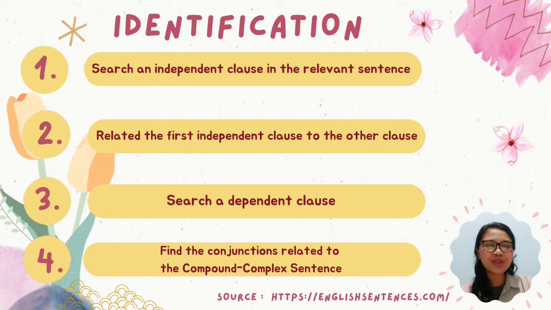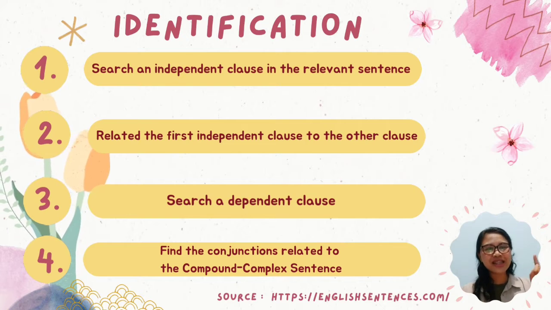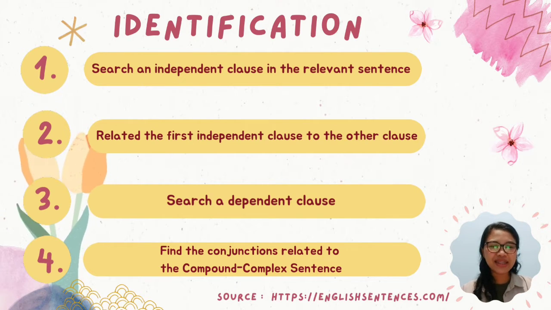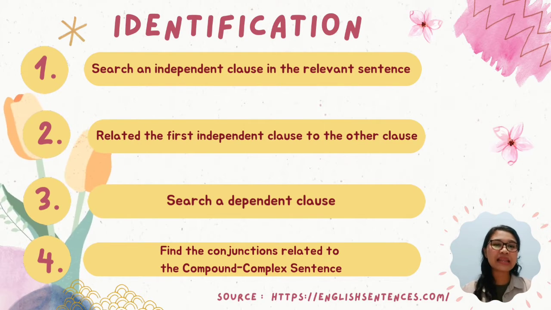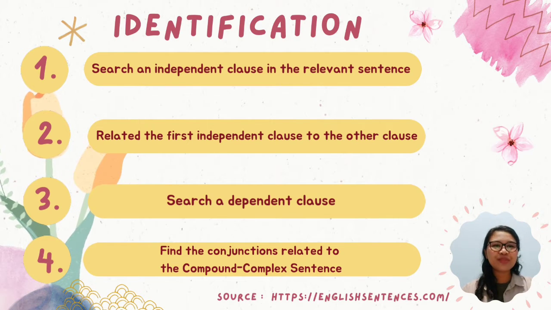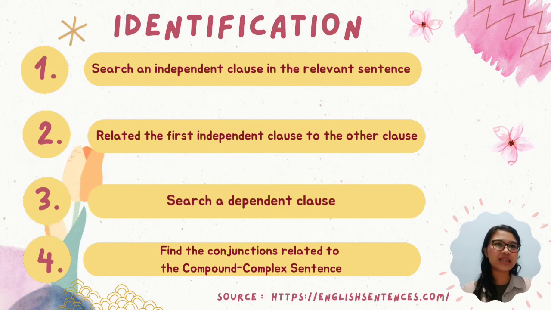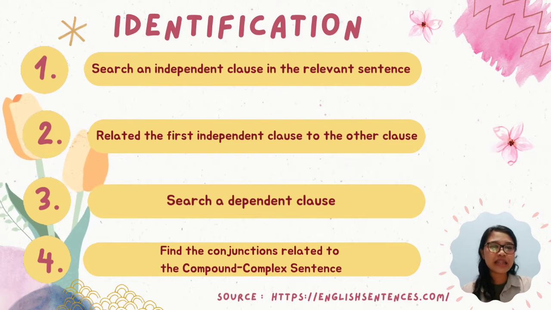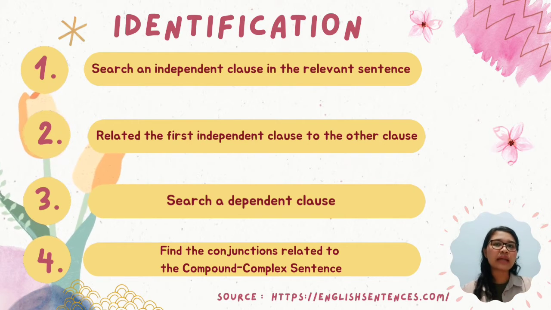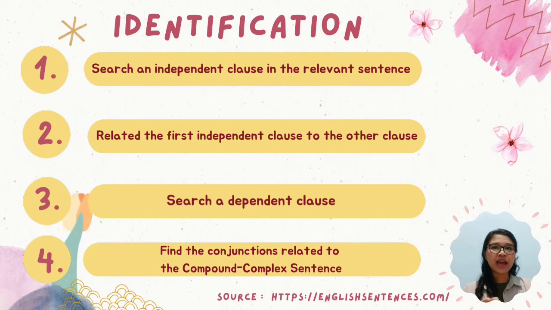At this time, I'm going to talk about how to identify whether a sentence is a compound complex sentence or not. First, we should know the characteristics of a compound complex sentence. Like Fitratul said before, a compound complex sentence has two independent clauses joined with one or more dependent clauses. So we should search for an independent clause in the relevant sentence. Then we should find and relate the first independent clause to the other clause. Next, we find a dependent clause. The last, ask yourself and understand whether the sentence has a conjunction or not.